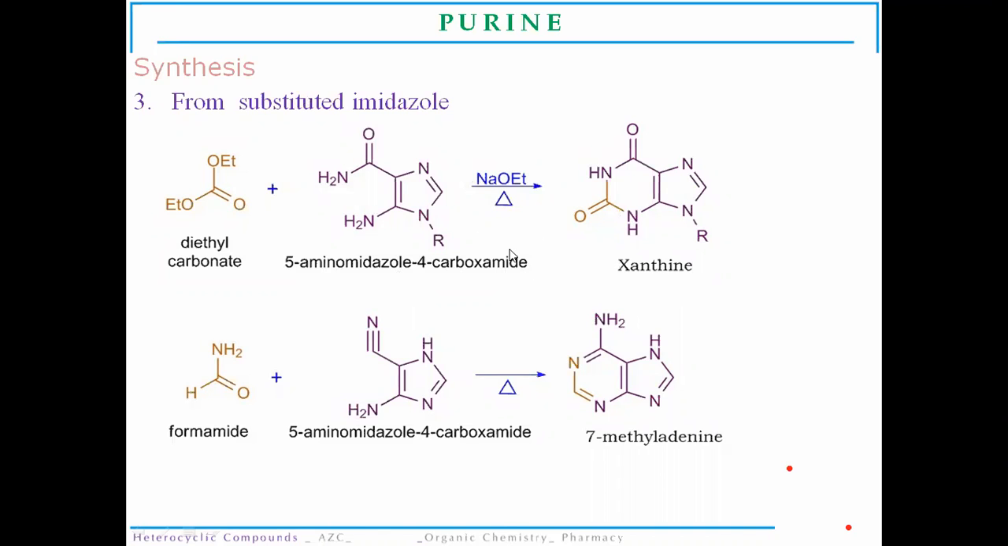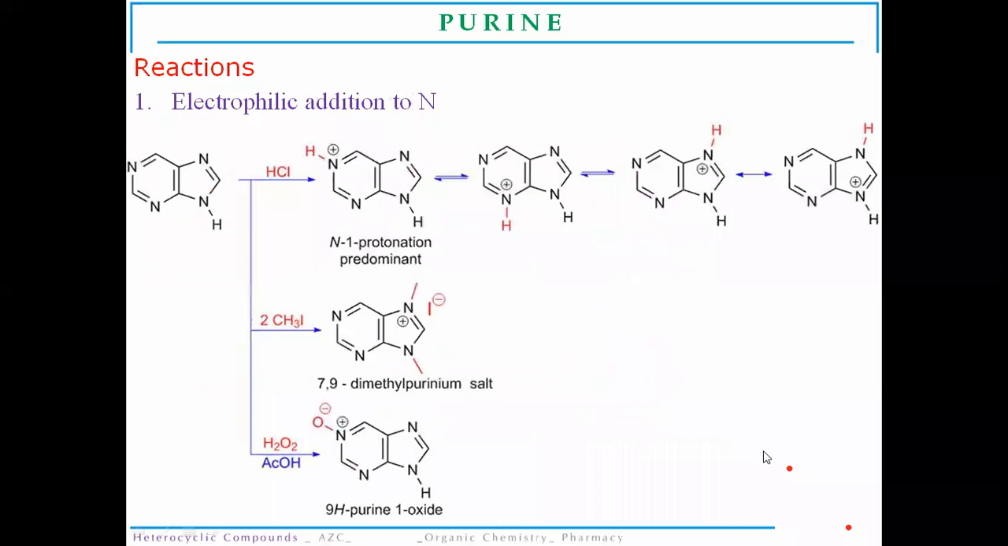That is formation of a xanthine, which is basically an oxy or a ketone derivative of the purine molecule. Then when formamide reacts with the 5-amino imidazole 4-carboxamide, there is formation of an amine substituted derivative of adenine, that is 7-methyl adenine.